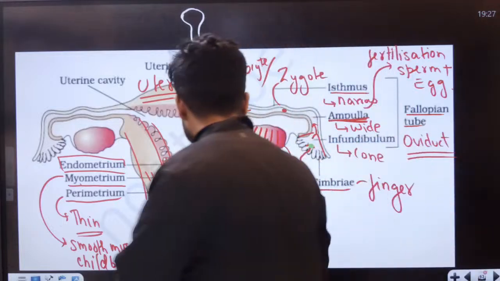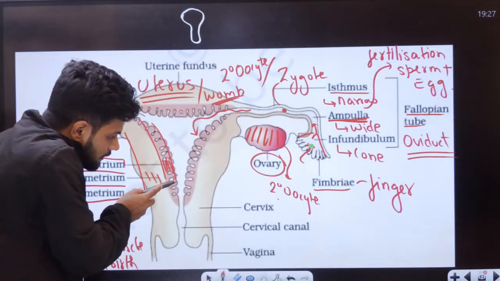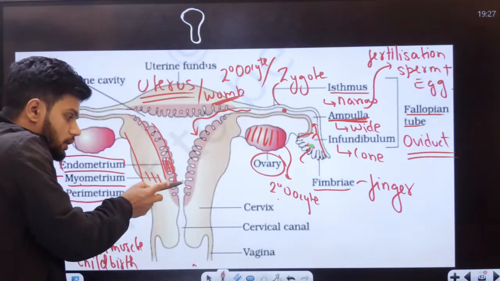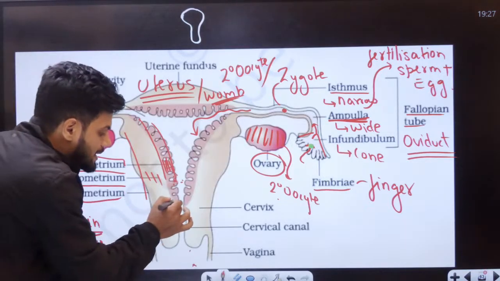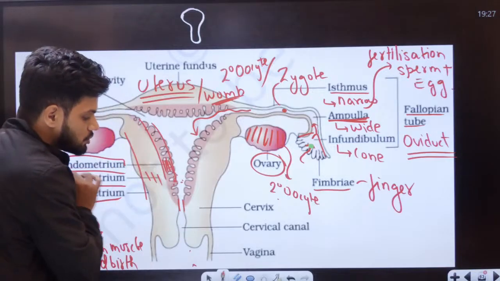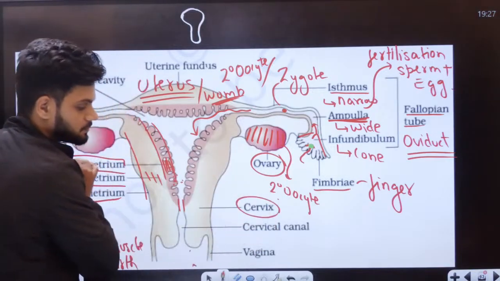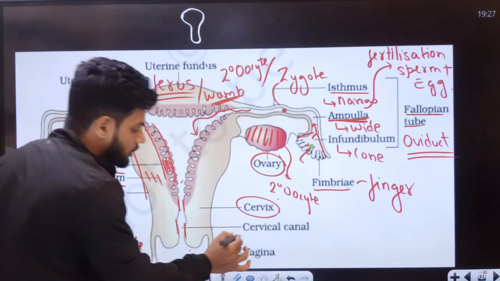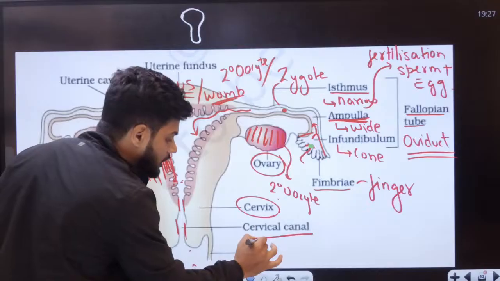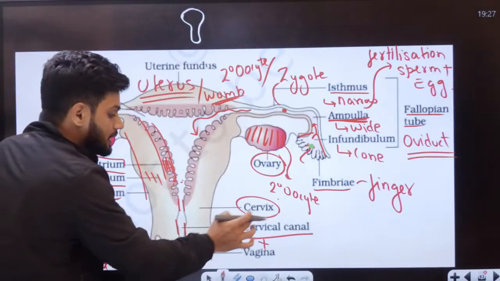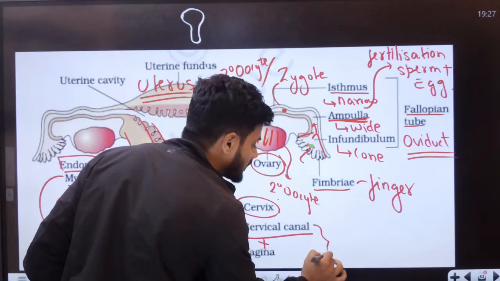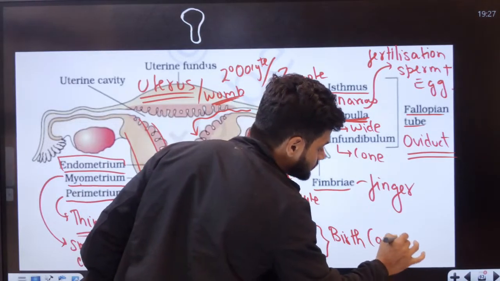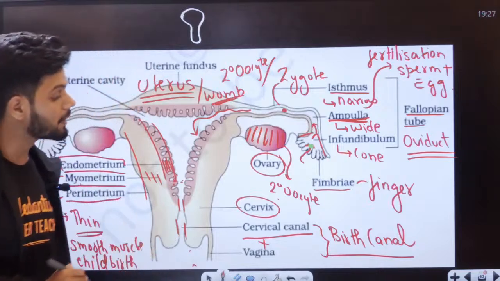Students, now the uterus will open into the vagina through a narrow region called the cervix here. The canal of the cervix is called the cervical canal. Cervical canal plus vagina together form the birth canal, students.